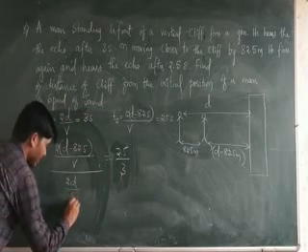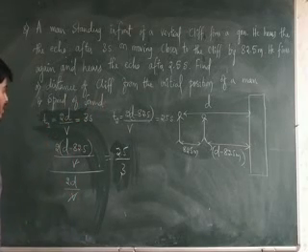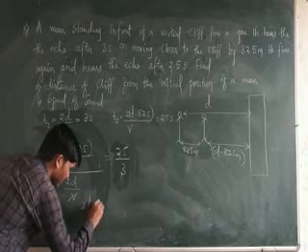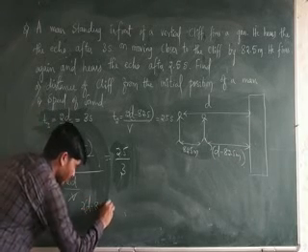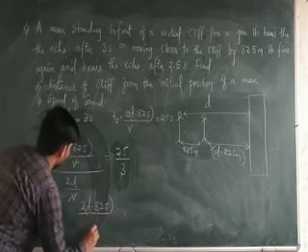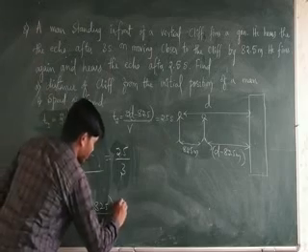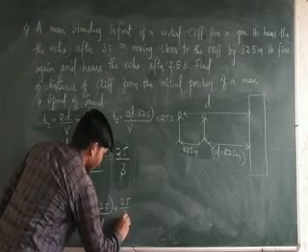Here v and v get cancelled. So what will remain? 2(d minus 82.5) divided by 2d is equal to 2.5 divided by 3.